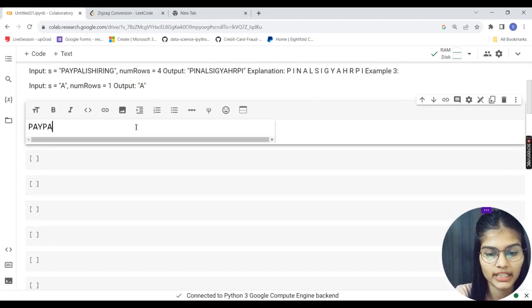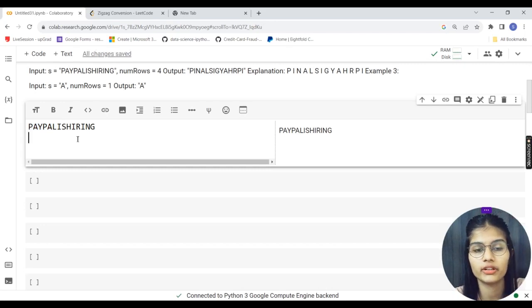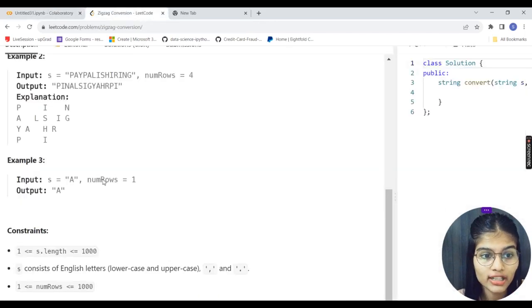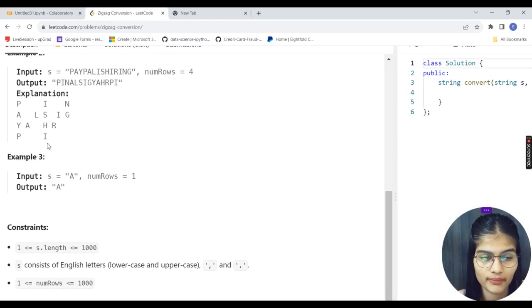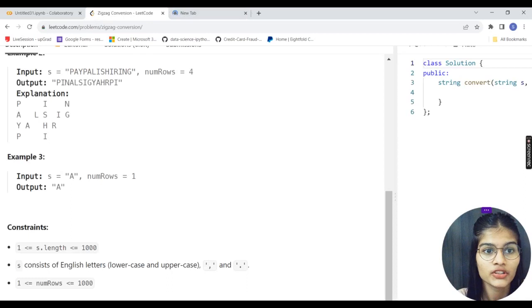So let's say PayPal is hiring. Okay, is hiring, right? That is what I want to do. So I have to convert it into 3. So how many characters am I having? I am having 1, 2, 3, 4, 5, 6, okay, 7, 8, and 9, 10, 11, 12, 13, 14. I have 14. So I will need to convert it into 3 different portions, right? And that too in this zigzag manner, right? I want to convert those, fine. But my rows will be only 3. So see how you can do this.